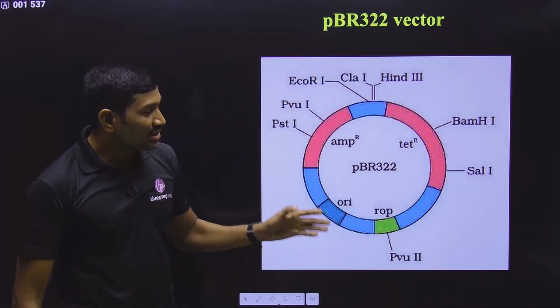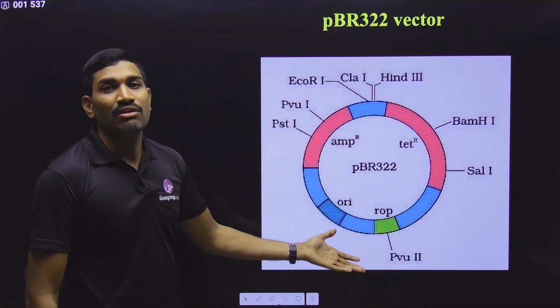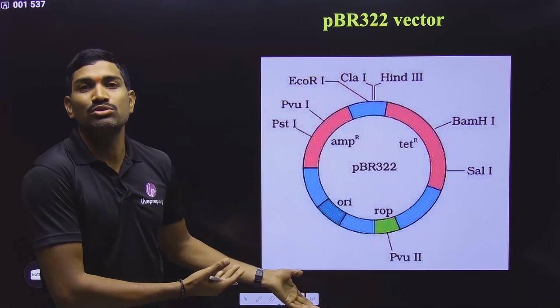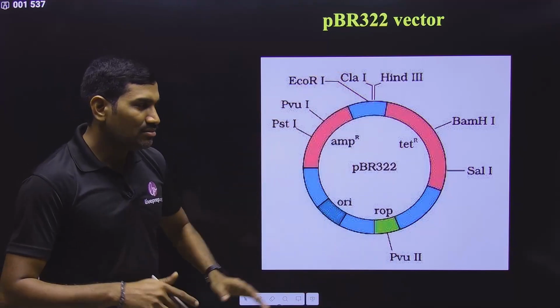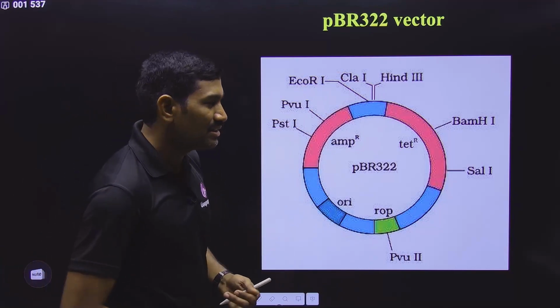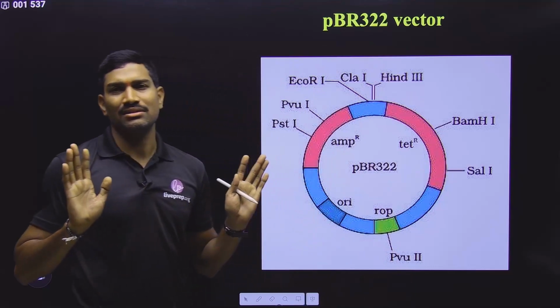You will find more than 50 restriction enzyme sites, and here they have not given that many. We should be thankful to NCERT. They have not given those many, because if they did, we would need to remember all of them. So to avoid the confusion and the burden, in the NCERT they have given very few restriction endonuclease sites. That's it.